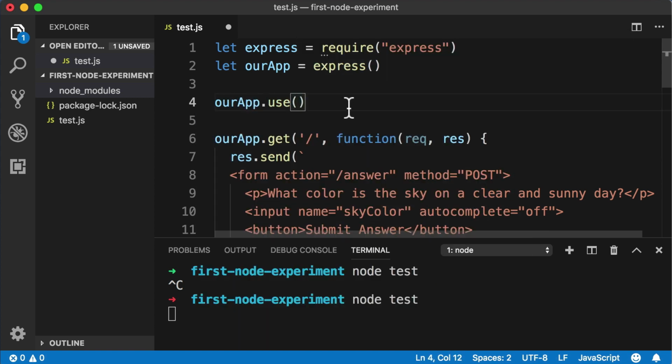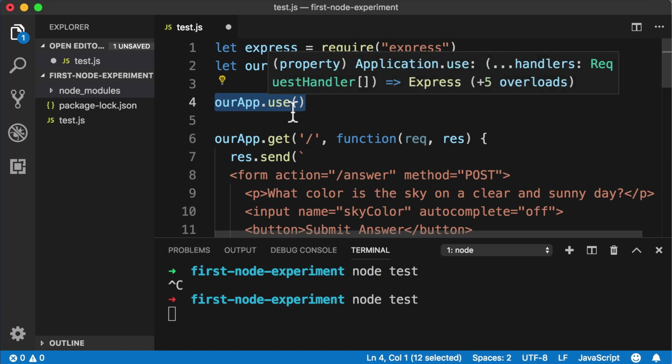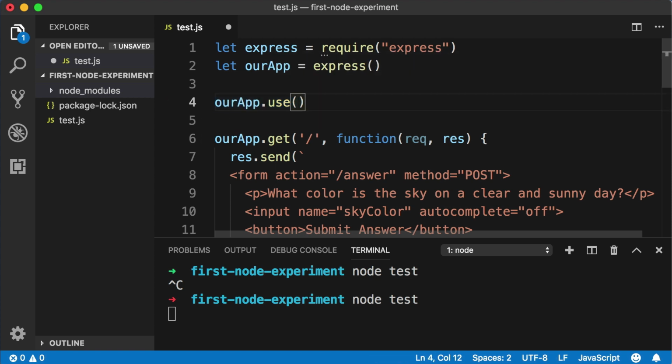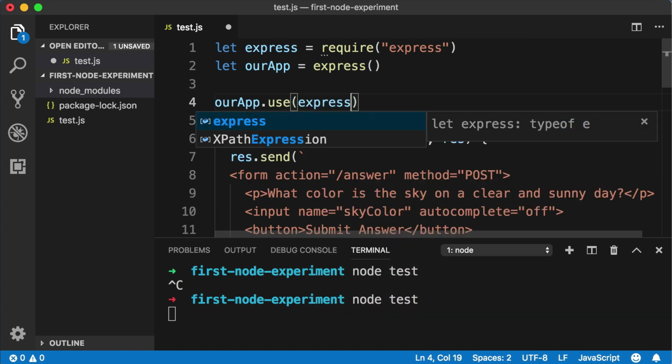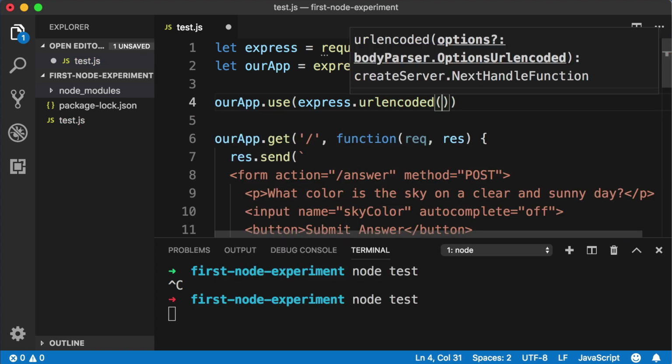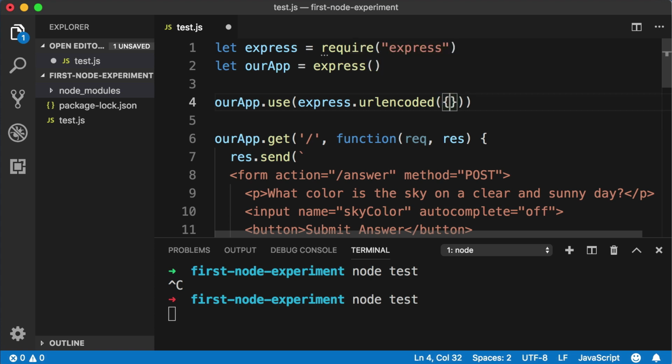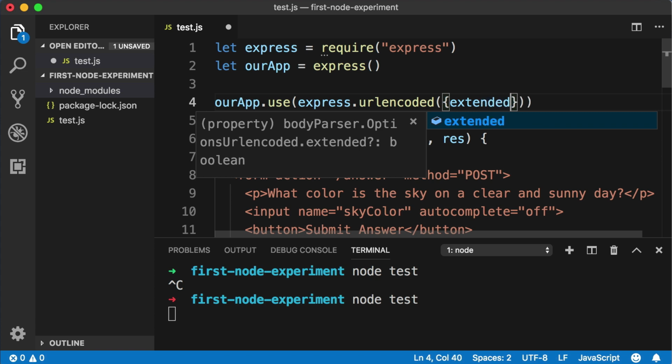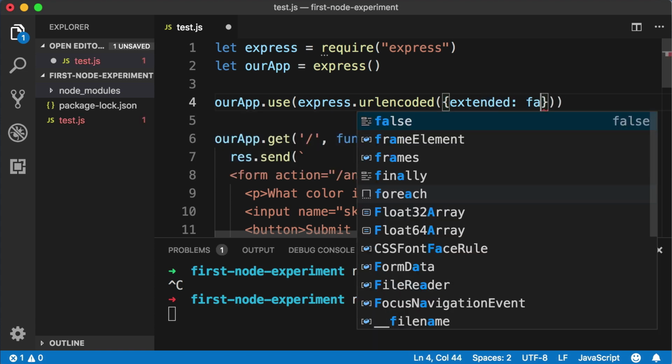And let's just say app.use. And now the rest of this line of code is not going to be educational in the slightest. This is more of boilerplate code that you would find on the Express documentation website, and then you would just copy and paste it and include it in each of your new Express projects. So this is not something that you need to memorize. But let's say express.urlencoded, parentheses to call that method. Then we give it an object, so curly brackets. Inside those brackets, we include a property named extended, and then colon, and set it to false.